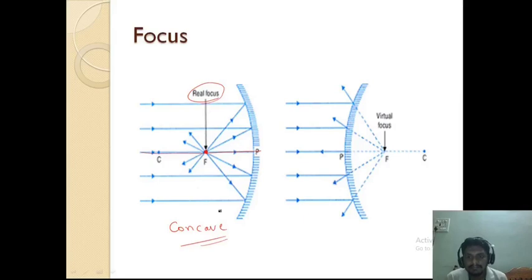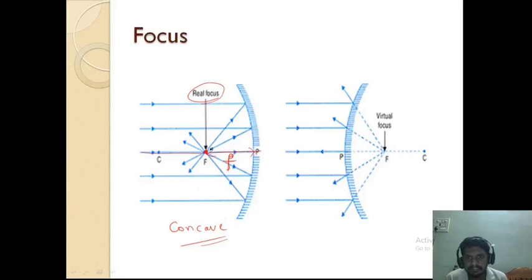Now what is the sign of the focal length? The distance between this F and P is the focal length, represented by small f. What is the sign? Is it positive or negative?